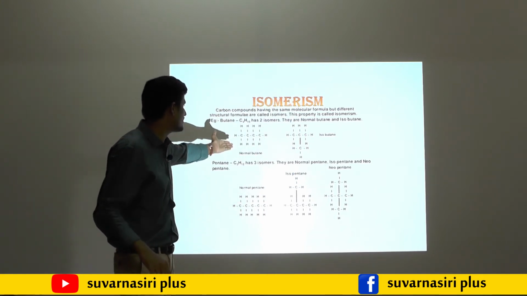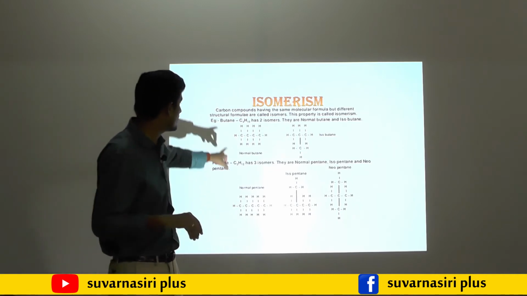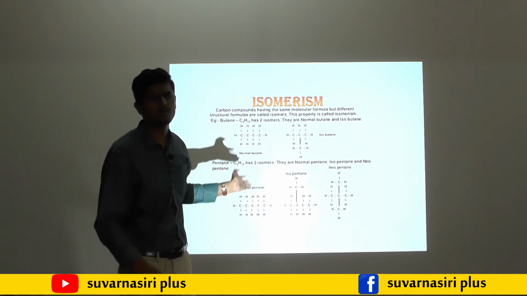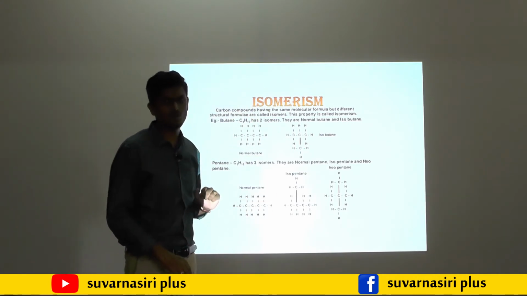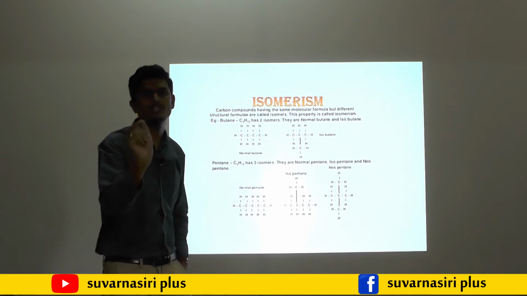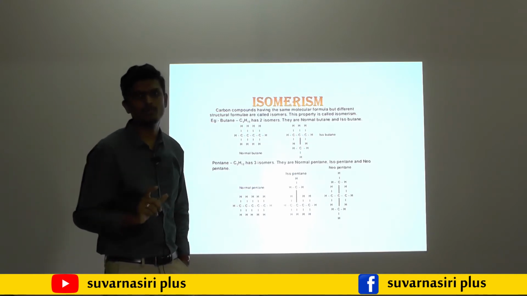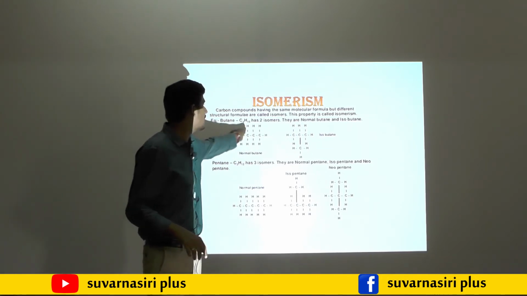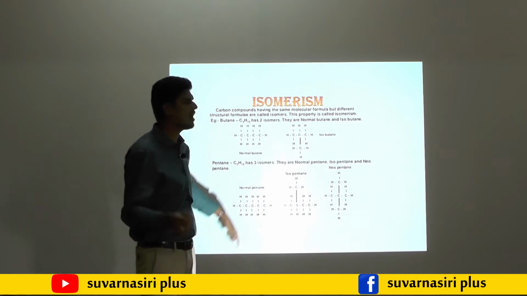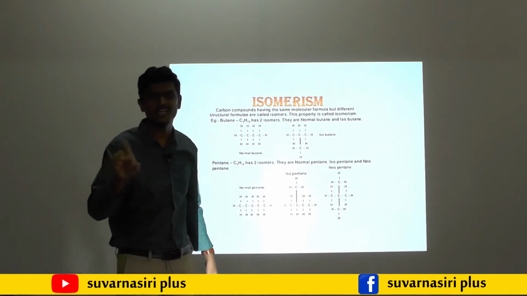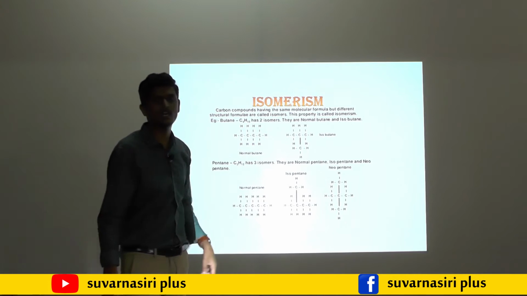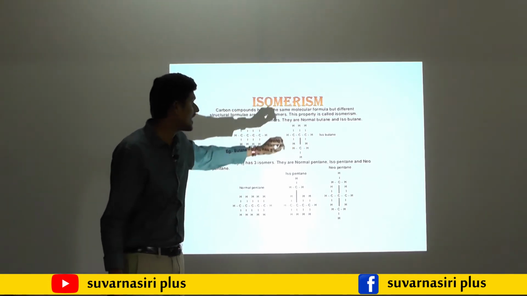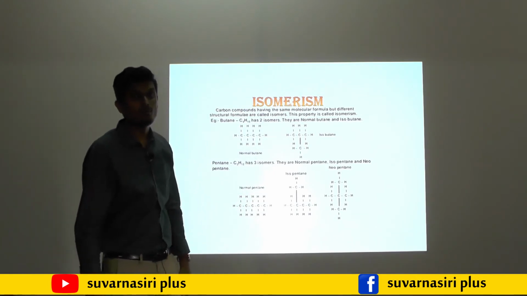The phenomenon is called as what? Isomerism. The best example mentioned in the textbook is butane, normal butane. Instead of normal butane, you can just write butane and isobutane. The butane chemical formula is C4H10. If I arrange it in a straight chain, then you have to arrange all the remaining hydrogens. The name itself indicates butane, ane is there, so in between carbon and carbon a single bond you have to show. Then if it becomes branched, then it is called as what? Isobutane.